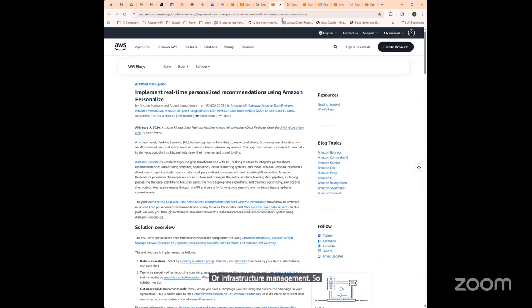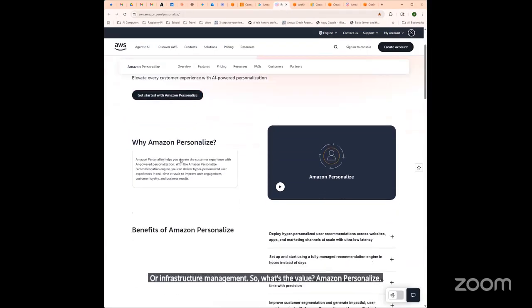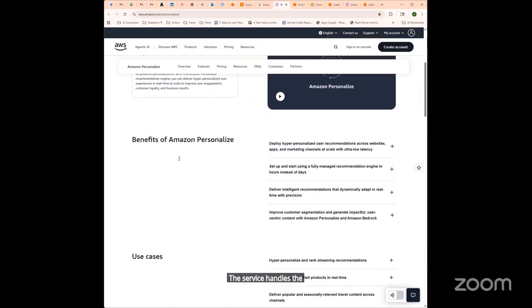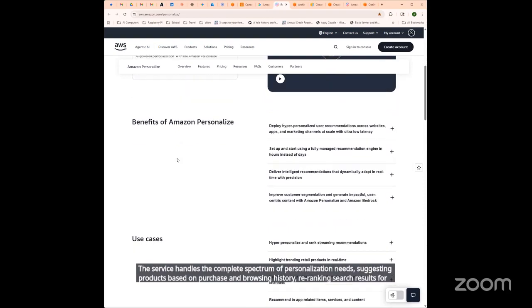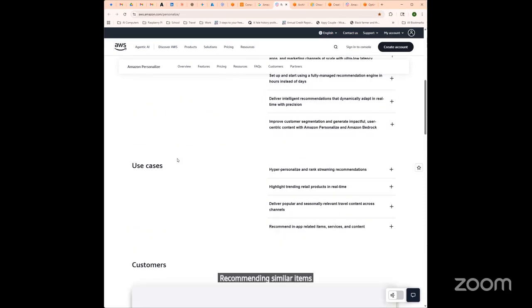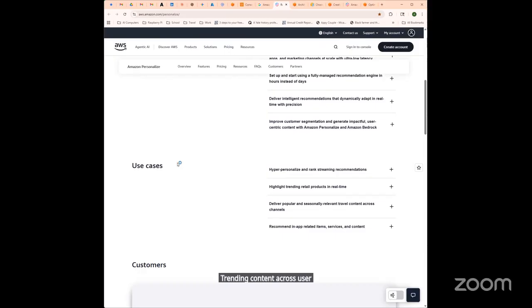So, what's the value of Amazon Personalize? It transforms raw user interaction data into actionable business intelligence through real time recommendations. The service handles the complete spectrum of personalization needs: suggesting products based on purchase and browsing history, re-ranking search results for individual users, recommending similar items to encourage discovery, personalizing email and SMS campaigns for higher engagement, and surfacing trending content across user applications and populations.